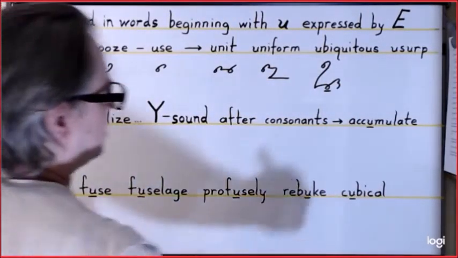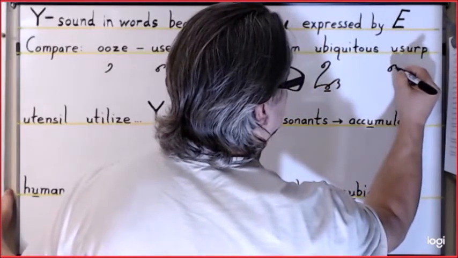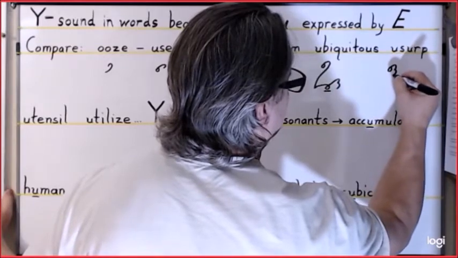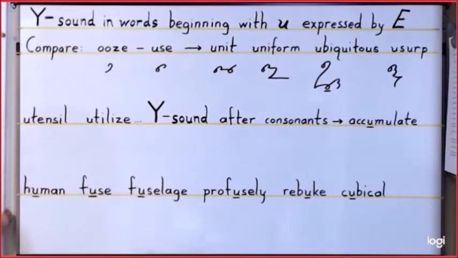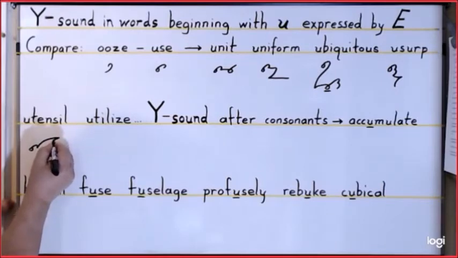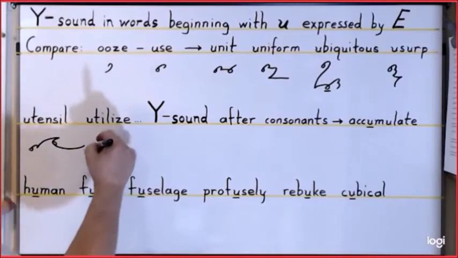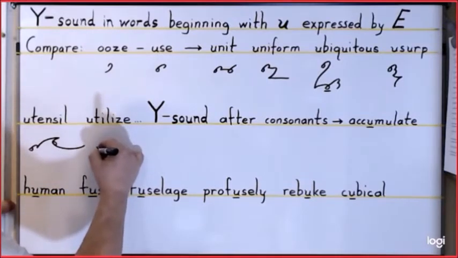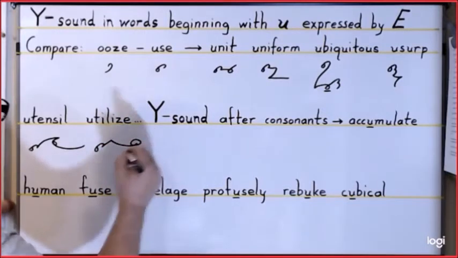For usurp, it is the small circle E, the U, the right S, the R, and the P. Utensil is the E, the U hook, the TEN stroke, the SEL. For utilize, it is a small circle E, the U hook, the T, the L, and a long IS.